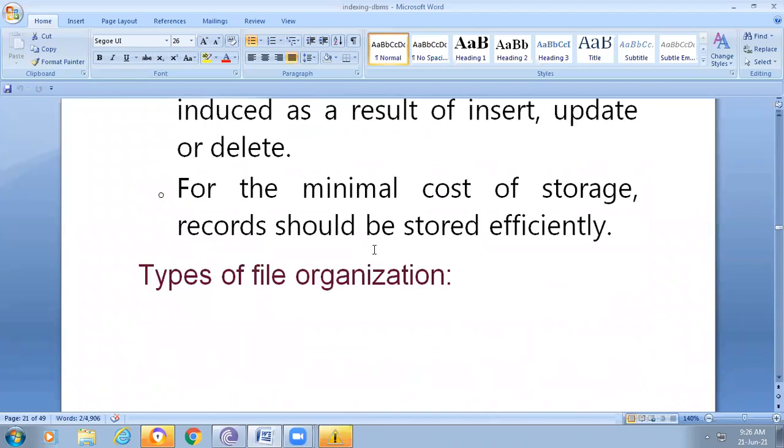We are using minimal cost of storage. Please just wait 1 minute.